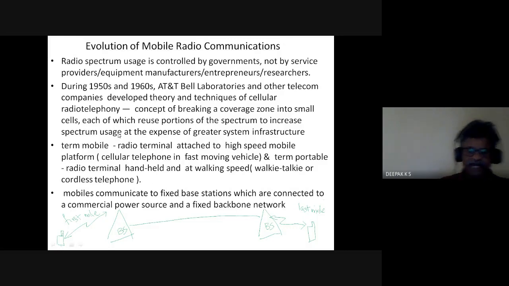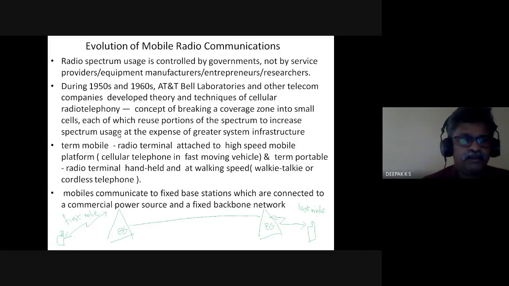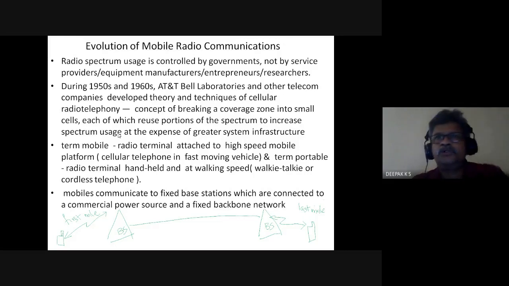The basic constraint is coming from the spectrum. Initially they had an analog system, with a very big tower and very high power, and that cellular concept was not there. So they could not use the spectrum effectively.